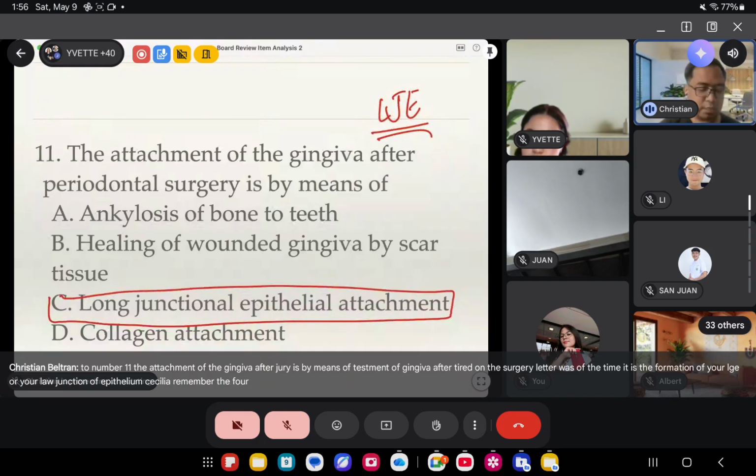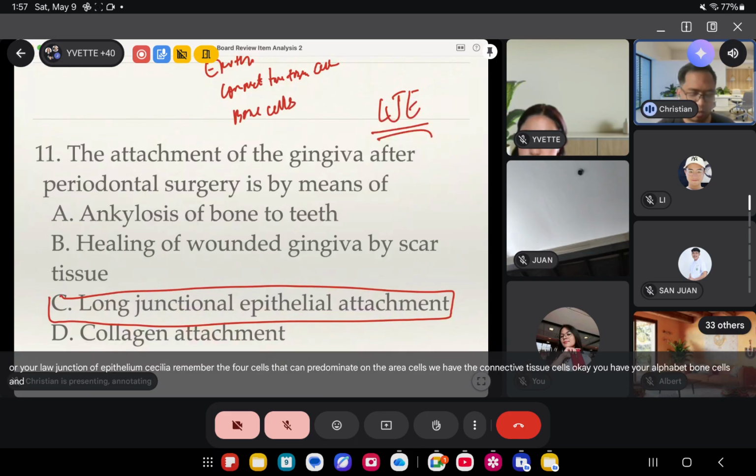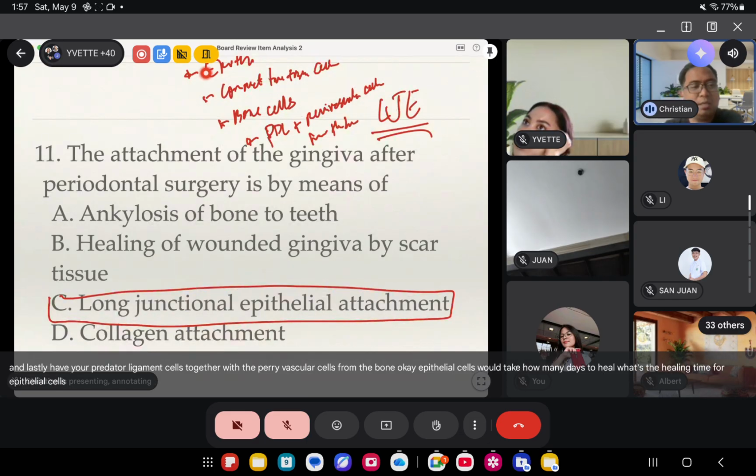You still remember the four cells that can predominate on the area, right? We have the epithelial cells, the connective tissue cells, the bone cells, and lastly the periodontal ligament cells together with the perivascular cells from the bone. Epithelial cells would take how many days to heal? What's the healing time for epithelial cells? 7 days.